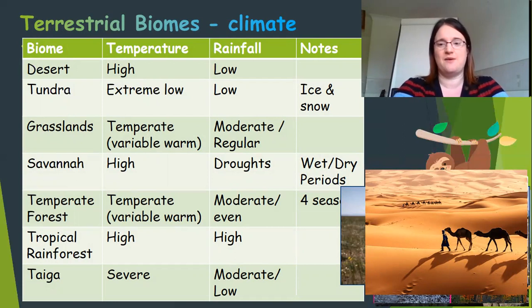You can see the desert down there with the camels. The key thing about the climate in the desert is that the temperature is really high and rainfall is really low. So it's a very dry, hot place.